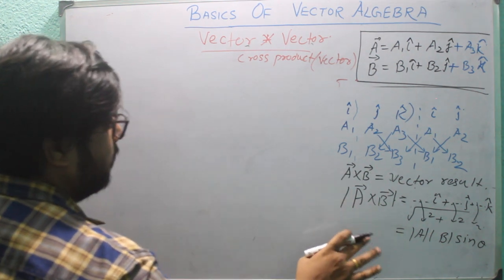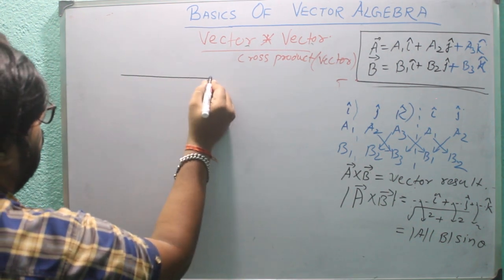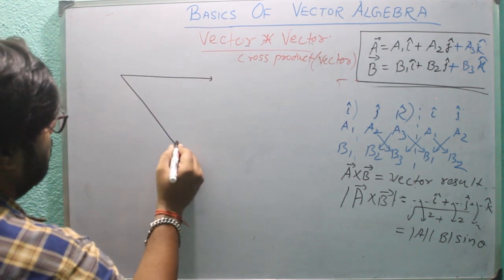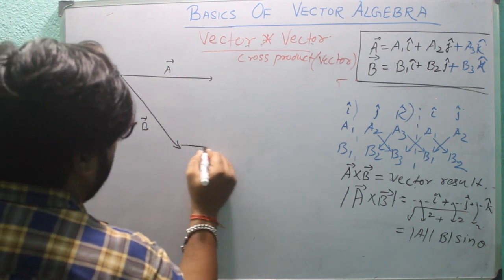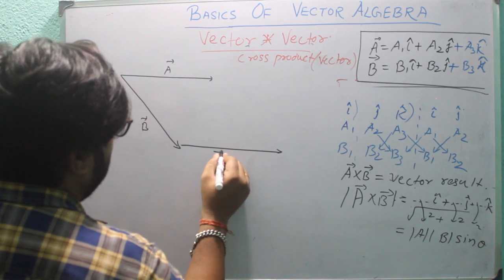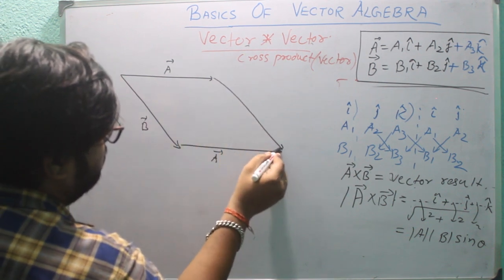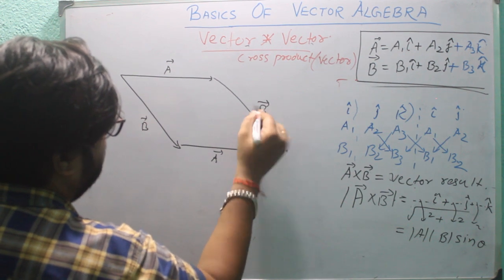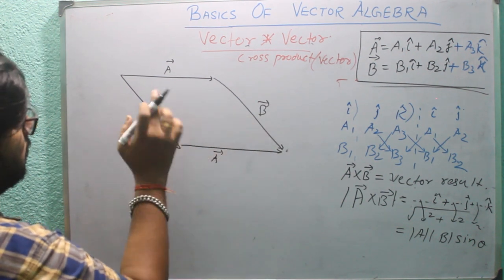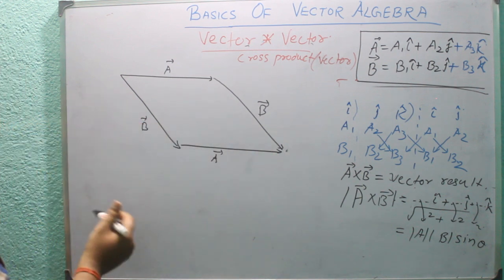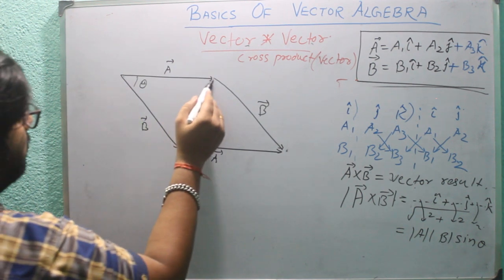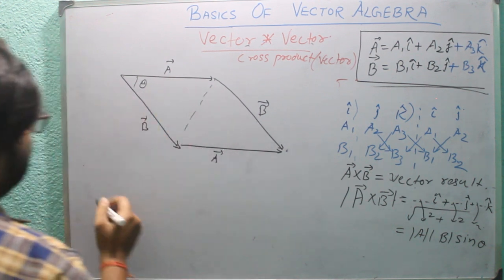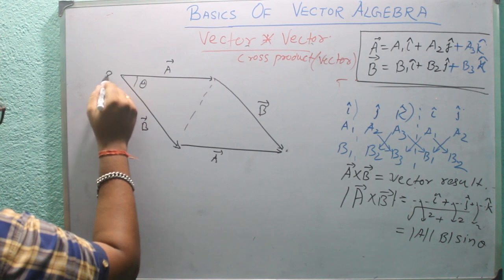Say we have one vector A and here we have B vector. We will also draw the same A vector here, and here also one B vector. These two are parallel, so it is making a parallelogram, and the angle between A and B is theta. If you want to find the area, I am writing here PQRS.